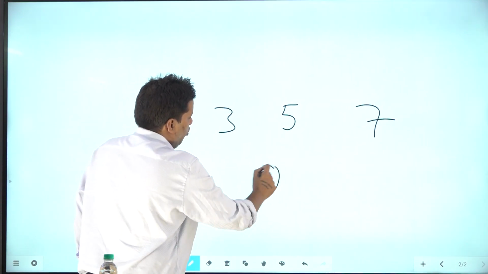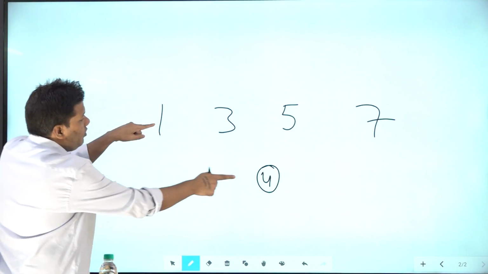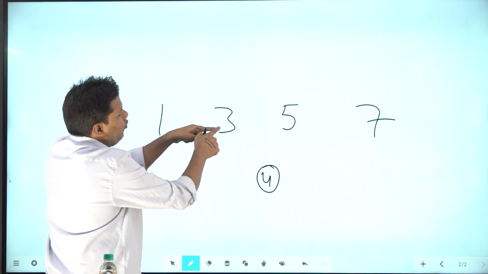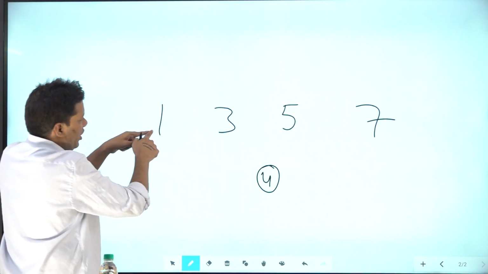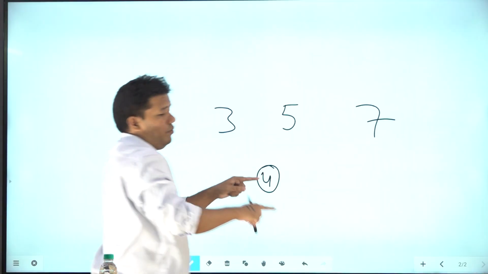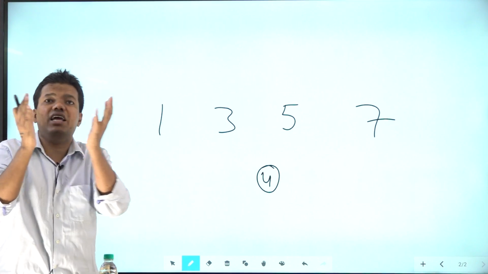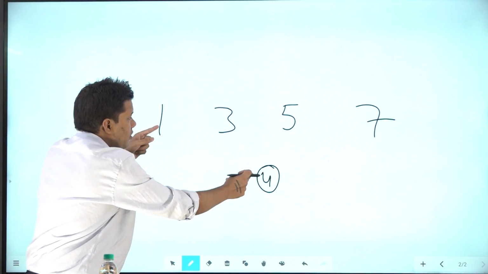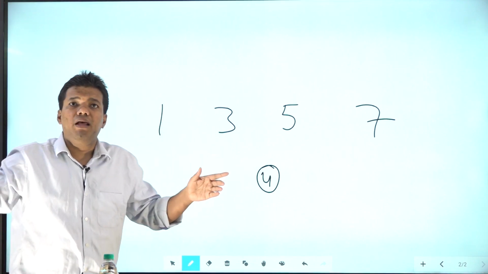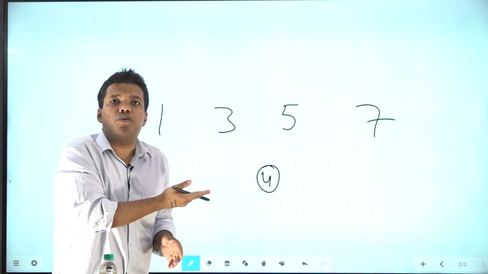So what does it mean? From the mean, how far is the first number? 3, right? The second number is 1 distance away. It is 3 away, but on the negative side, no problem, you have to take the absolute value. Here it is 1 distance away. Here it is 1 distance away. Here again it is 3 distance away. So you take the distance between the mean and these numbers, you square them, and then you take the average of that.